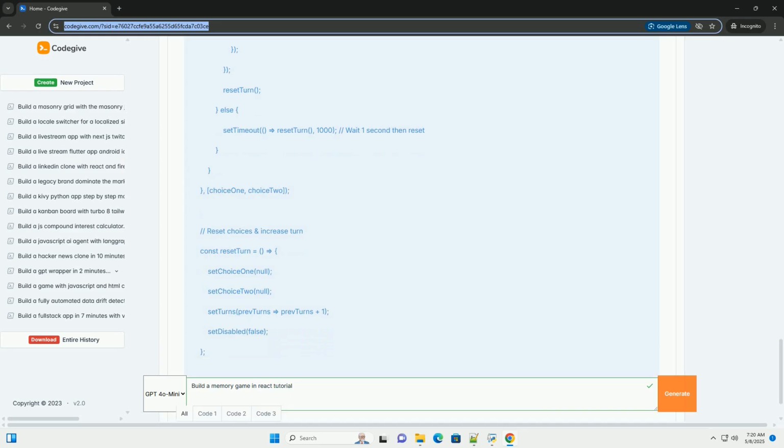Image assets. Create an img directory in your public folder.